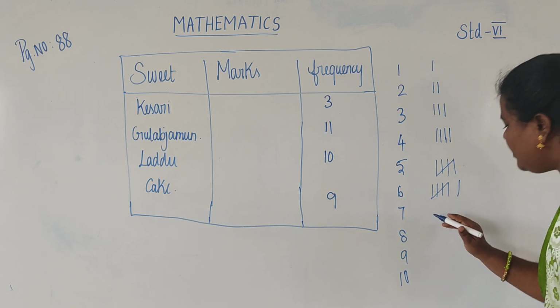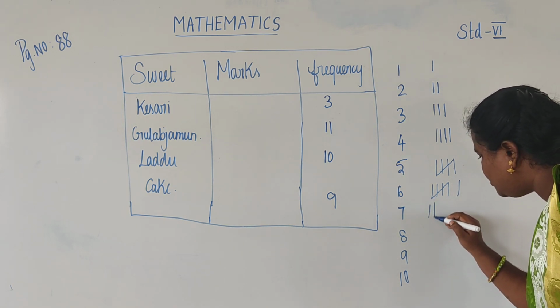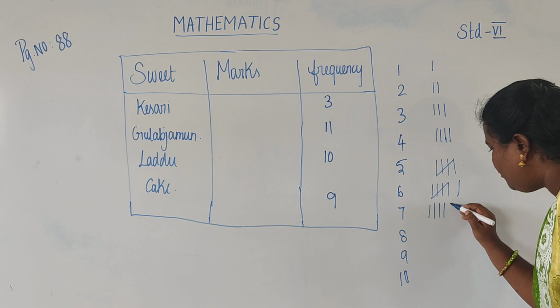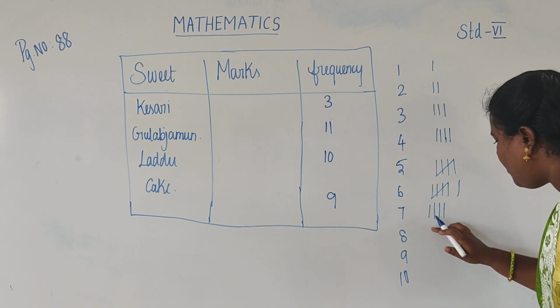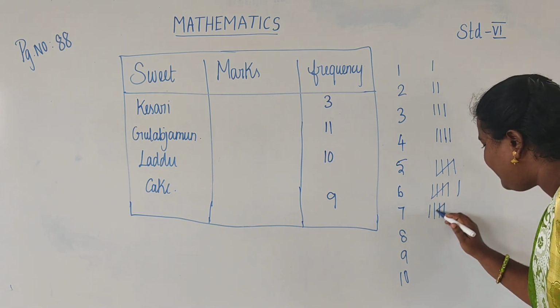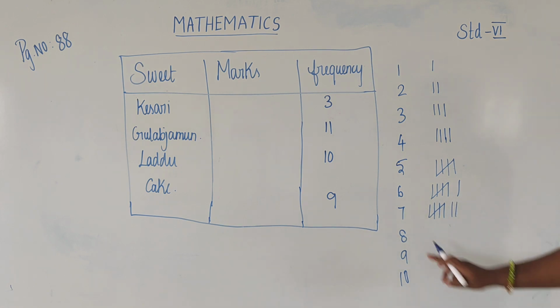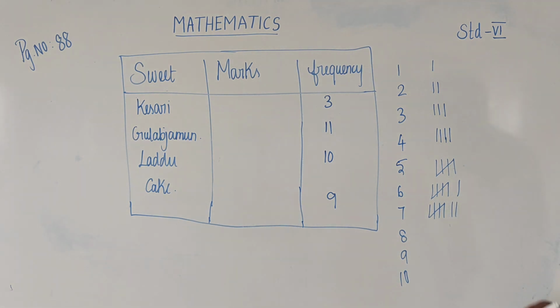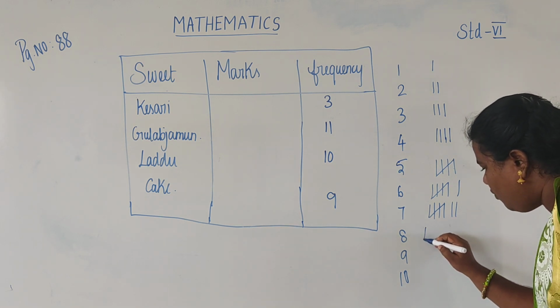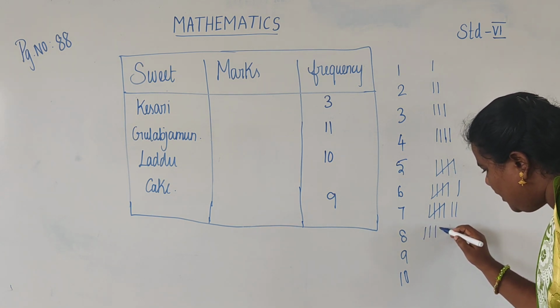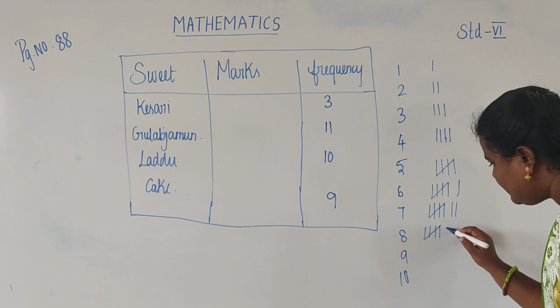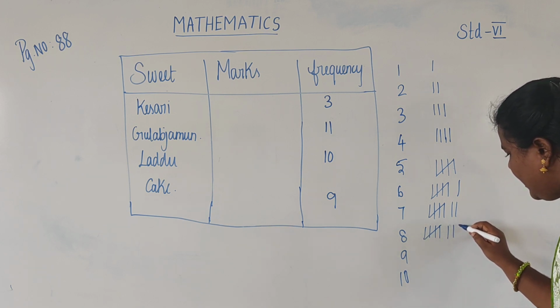And the seventh one is 1, 2, 3, 4, 5 slant, and 6, 7. Okay, 7, and 8. 8 in tally marks is 1, 2, 3, 4, 5, 6, 7, 8.